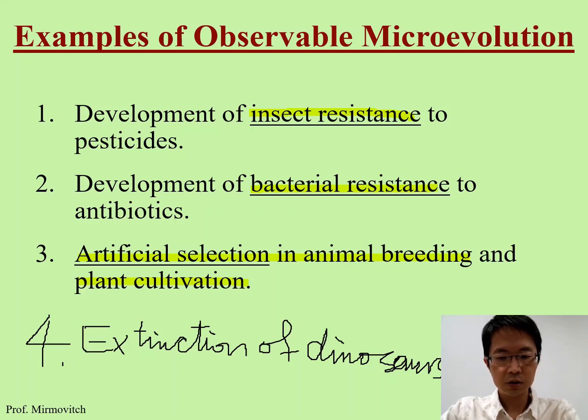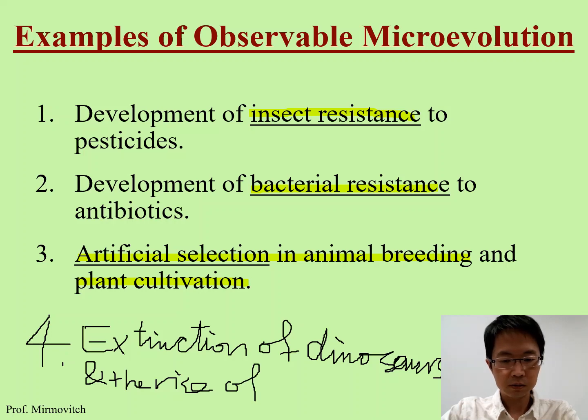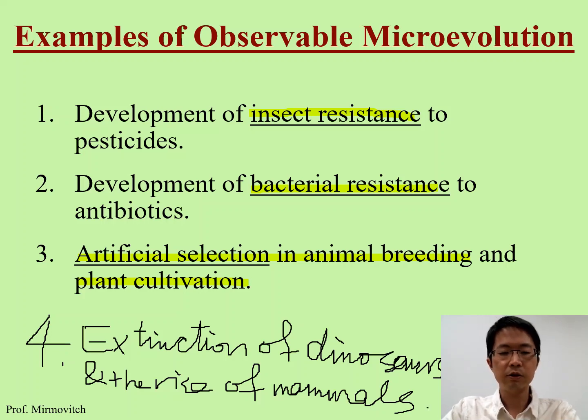Extinction of dinosaurs and the rise of mammals. So it followed the same logic of the insect resistance to pesticide and bacterial resistance to antibiotics.